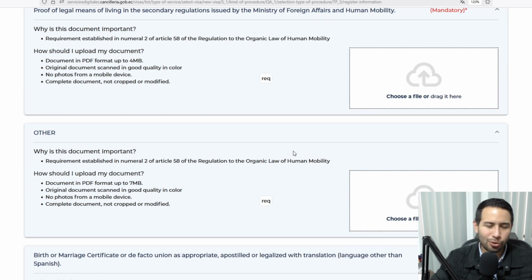This is in case you need to add something extra. Like if you are not a national of the United States, for example, and you're applying from the United States, you have to show that you are legally in that country where you're applying. Because if you're not in a legal status, then they will not accept your visa application. For example, we have a Filipino person that is in the United States. In this section, other, they will have to upload the visa of the United States or the green card of the United States, showing that they are legally in the United States.